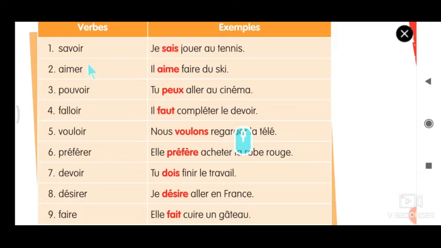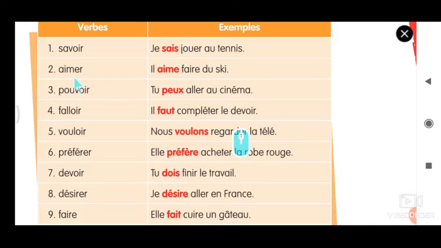Next is the aimer verb. Aimer verb you have been learning from 6th standard. Aimer means to like. Imagine the sentence: I like to play cricket. I like what? To play. To play what? Cricket. The sentence is not completed without a second verb. I like is also a verb, but with this verb alone we cannot complete the sentence. We can also complete it in a different way.